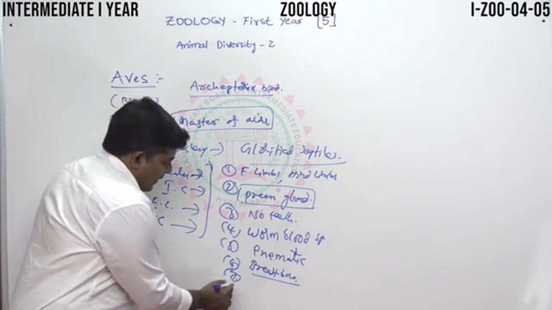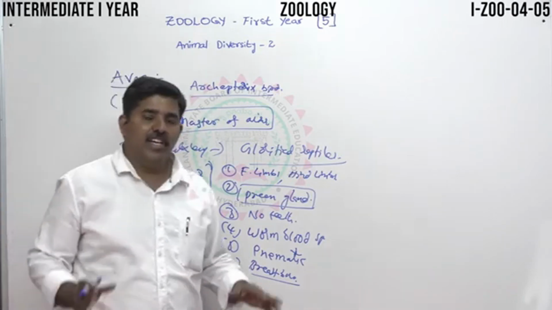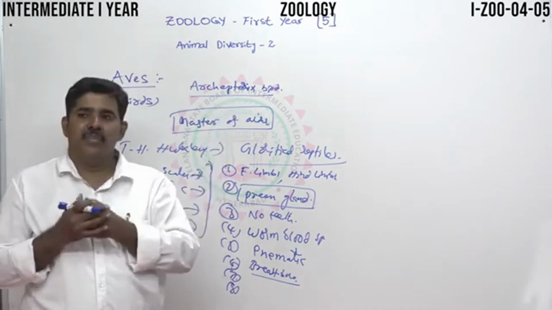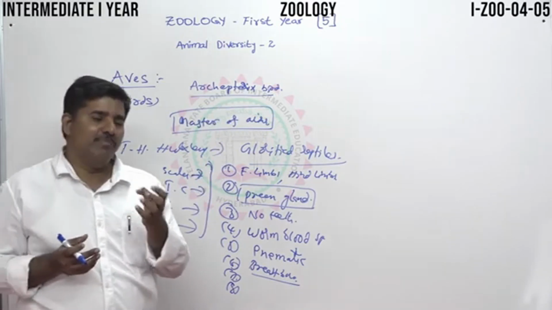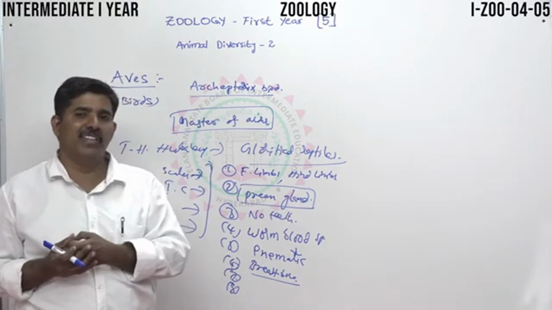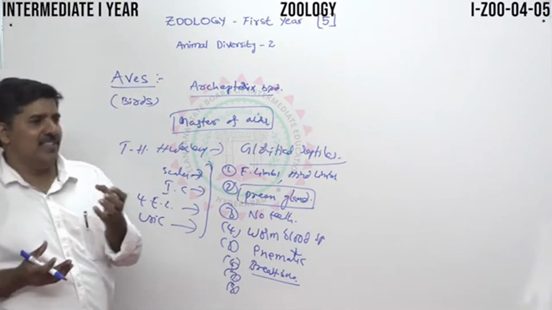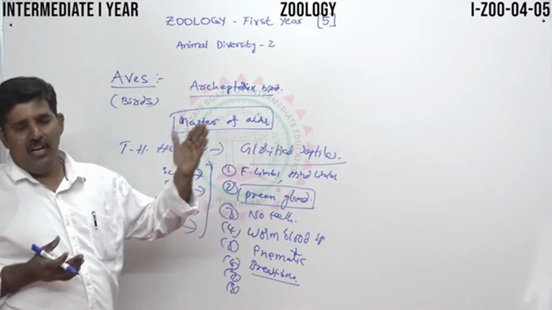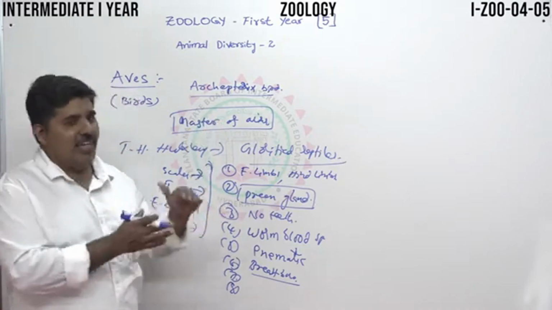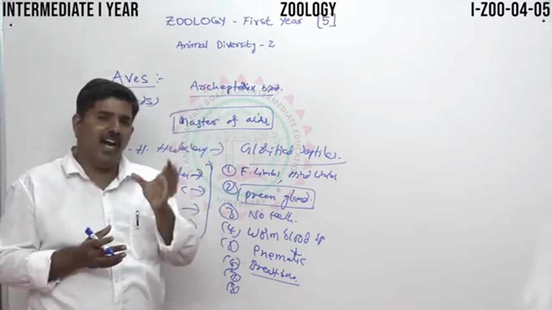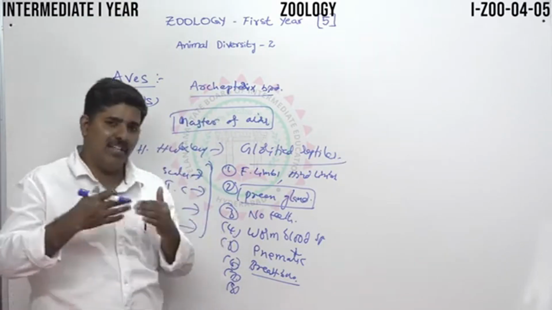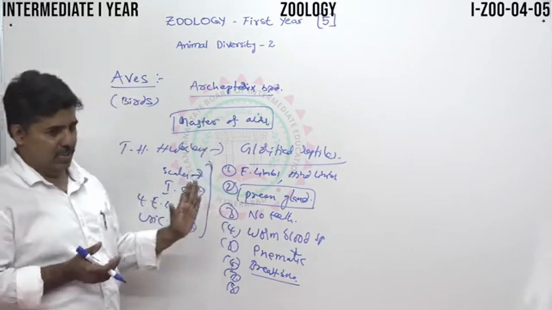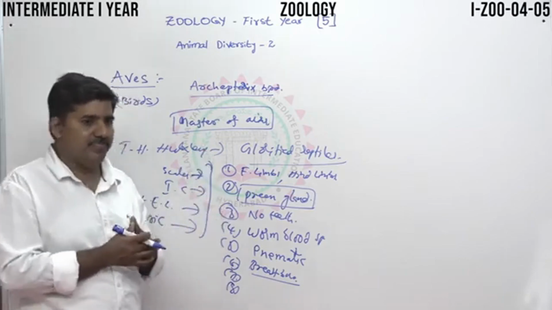Then the important digestive system. In this digestive system, they have a long alimentary canal. Here we can observe an important area of the alimentary canal called the gizzard. It is a very important structure. We can't see the gizzard in the previous amphibians, reptiles and fishes. In Annelida, Arthropoda and Mollusca there is a radula and so on, but here for the first time we can see the gizzard, in Aves. This is about the important structure of the digestive system of Aves.